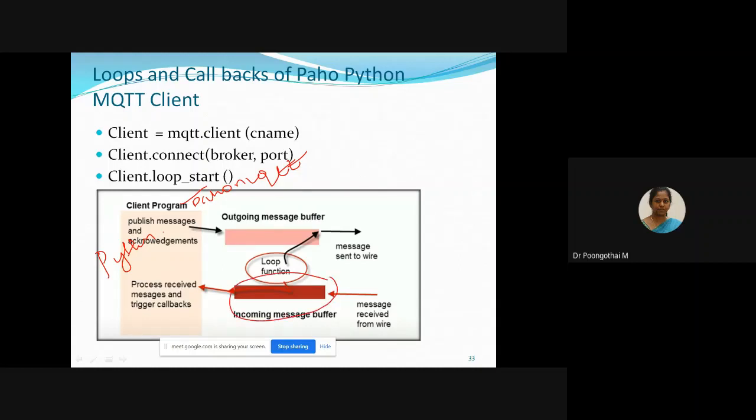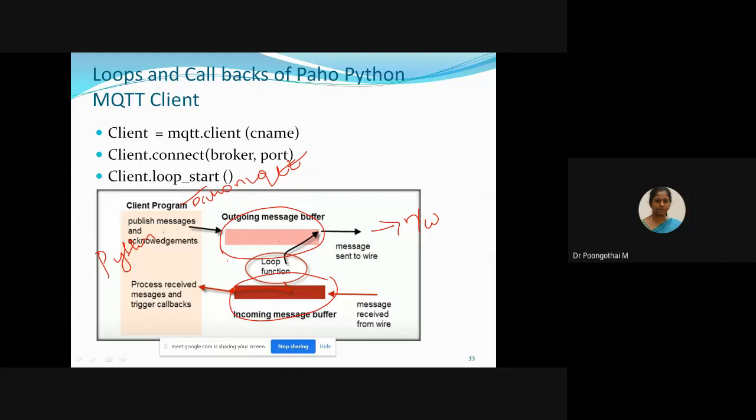We have two buffers, that is, the incoming message buffer and the outgoing message buffer. Likewise, outgoing messages get placed in the send buffer, and then they are sent on to the network. Similarly, messages are received from the network and placed in the incoming message buffer.